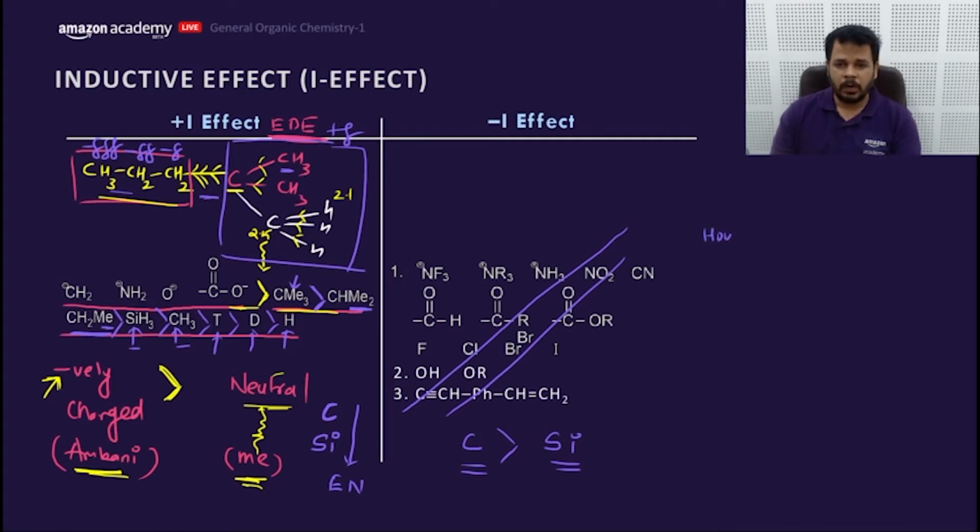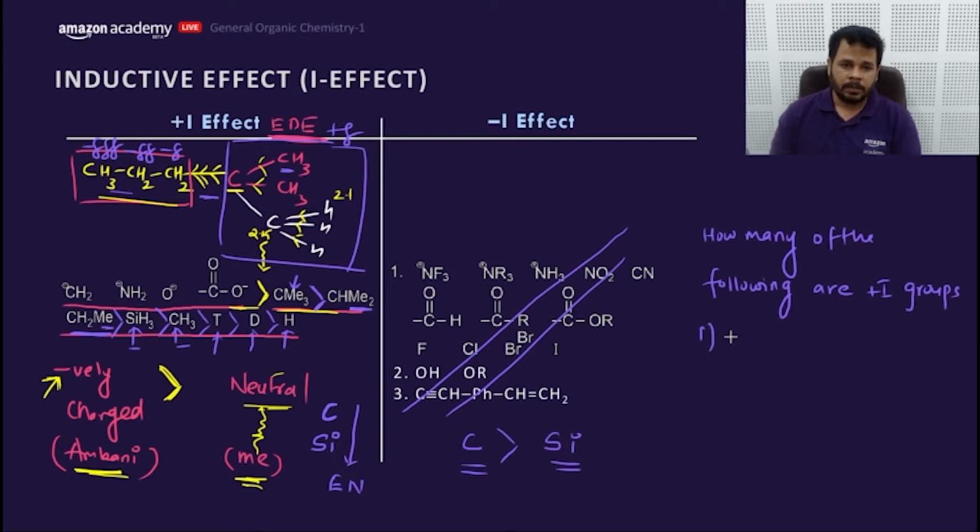How many of the following are plus I groups? Let's have an example.